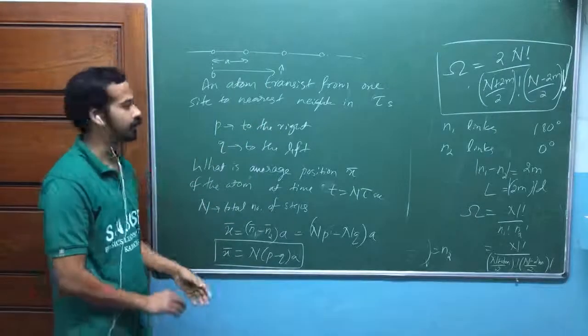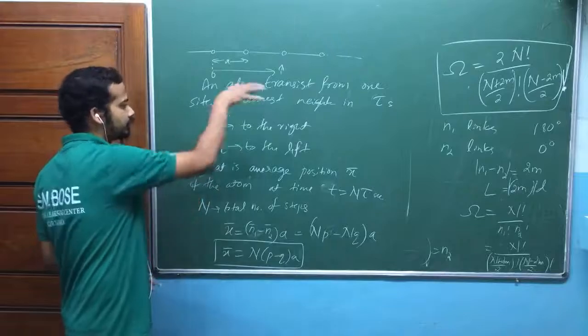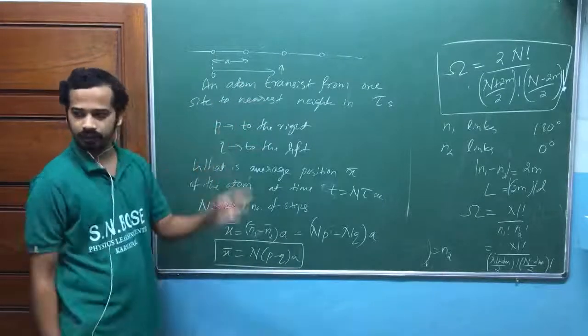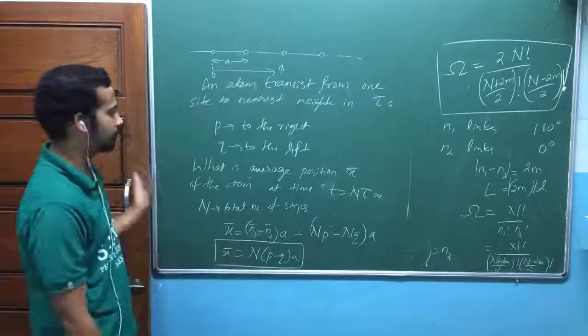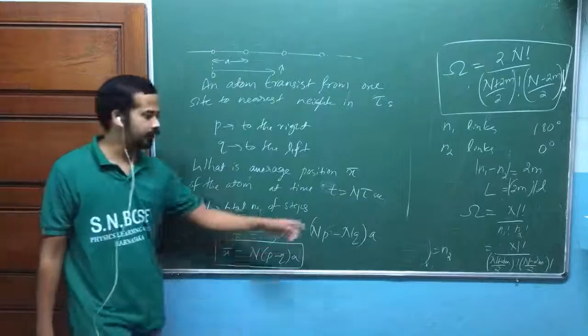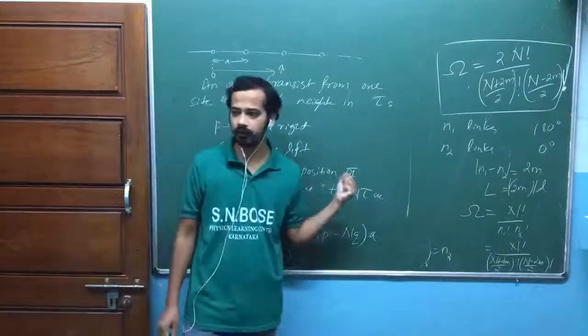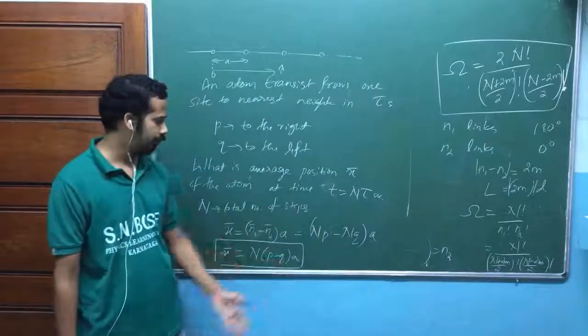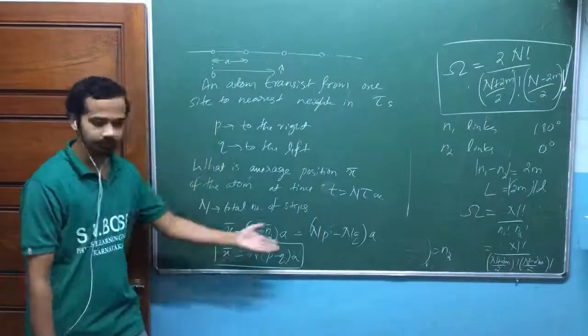Probability of transition to the right is P, to the left is Q. Both can happen. And what is the average distance after this much time? You should find the number of steps it has taken after this much time. That number of steps and these probabilities will decide the average length.